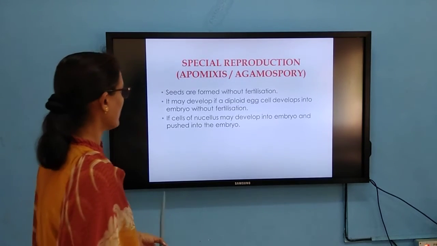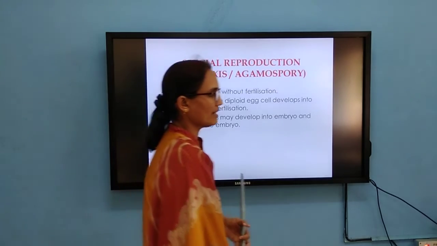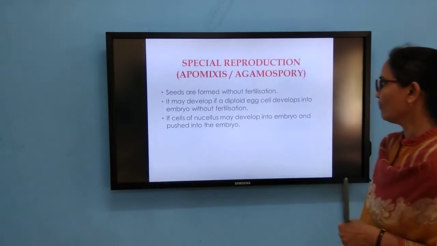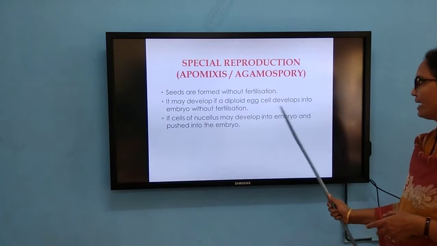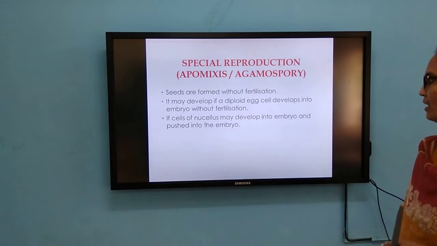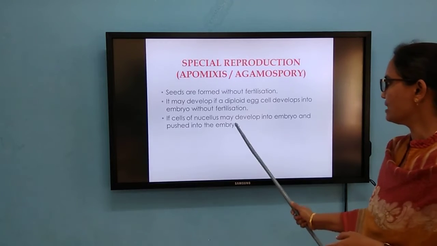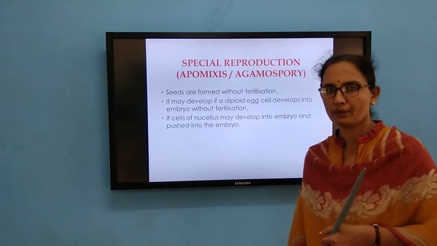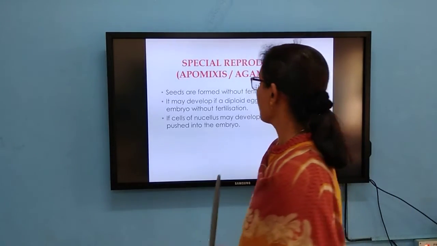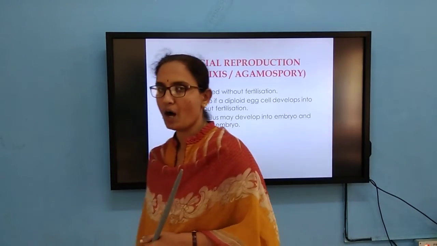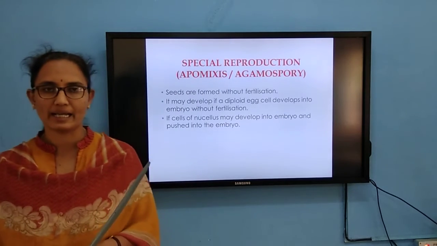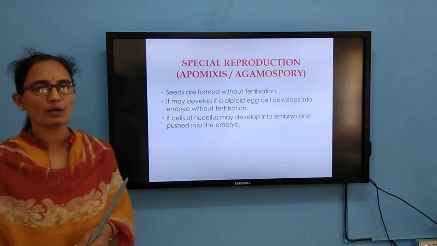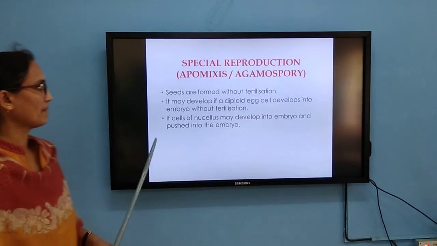Then coming to the next one. There are certain seeds formed without fertilization. The diploid egg cell develops into an embryo without fertilization. Cells of the nucellus may also develop into embryos, especially in apomixis, which we find in grasses and also in Asteraceae.